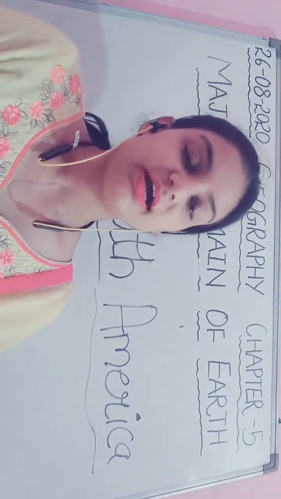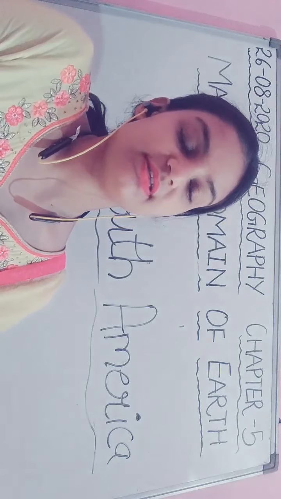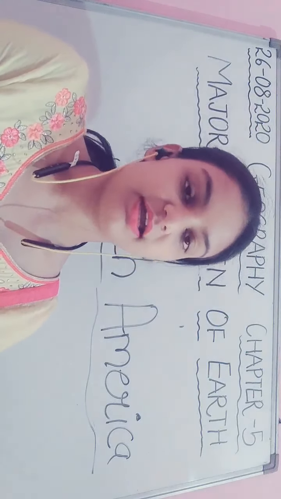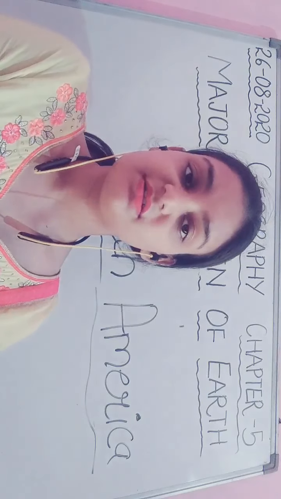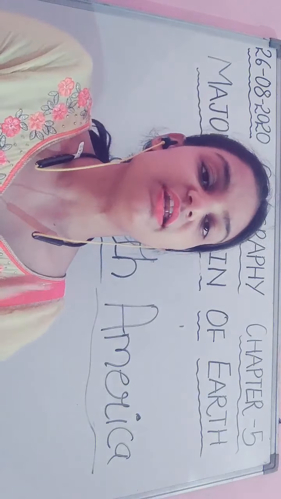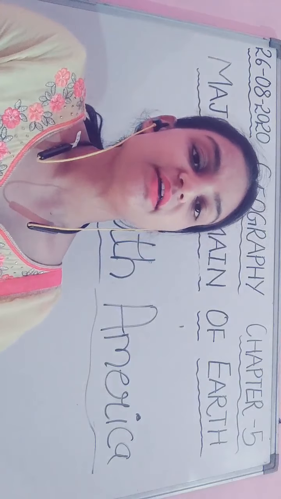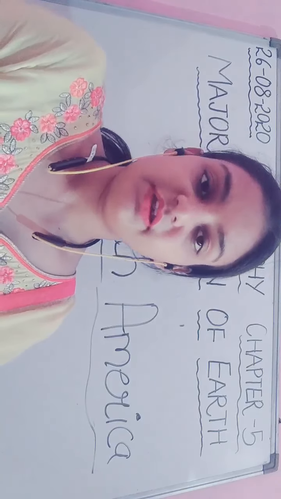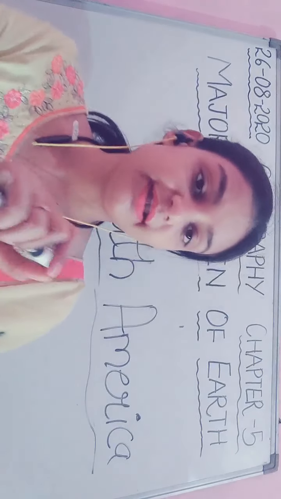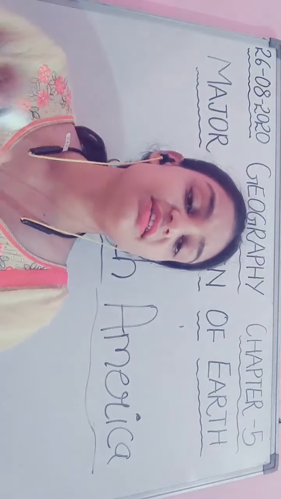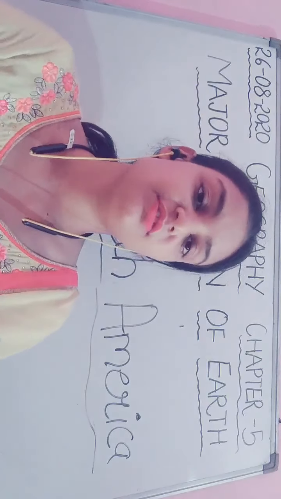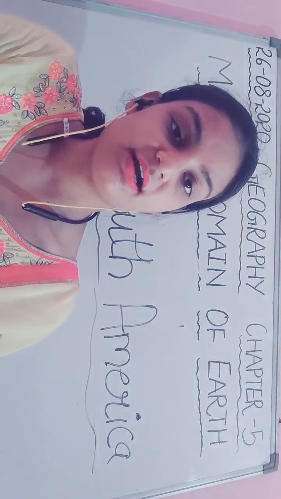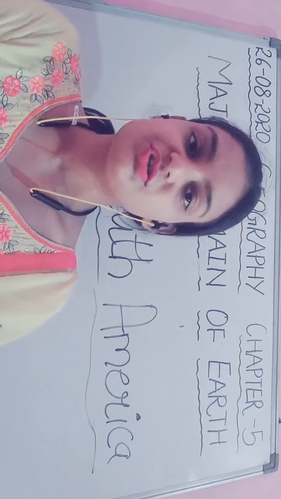Many countries have their research stations in Antarctica, and India has two research stations there, Maitri and Dakshin Gangotri. It is also given in your books. So highlight or underline this point in your book, because this question comes many times in exams: name the two research stations of India in Antarctica. These are Maitri and Dakshin Gangotri.